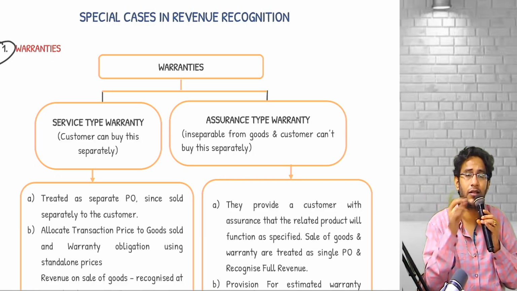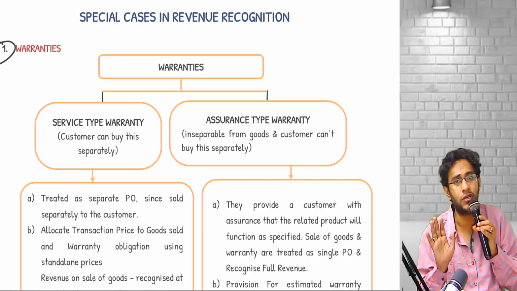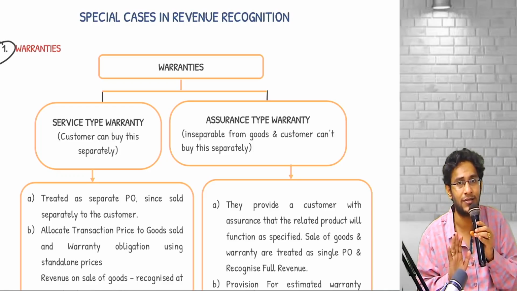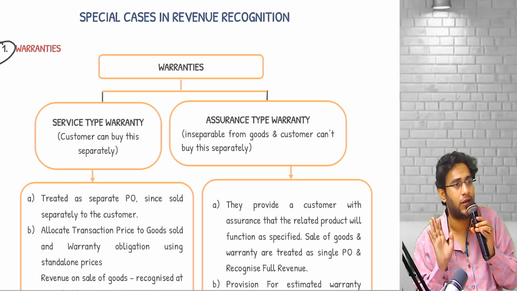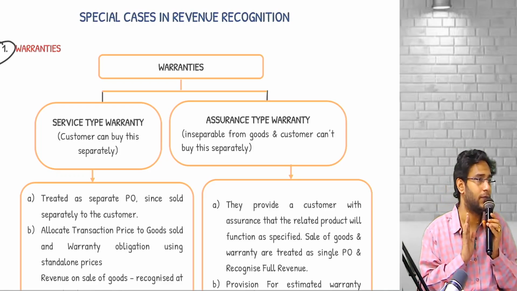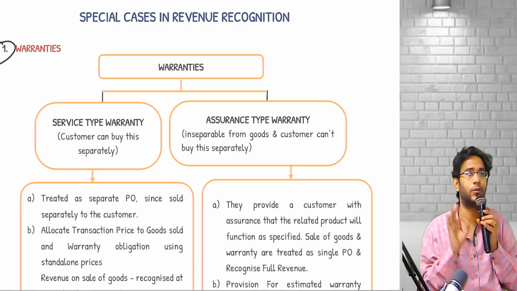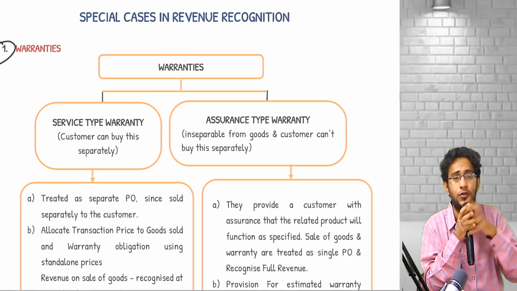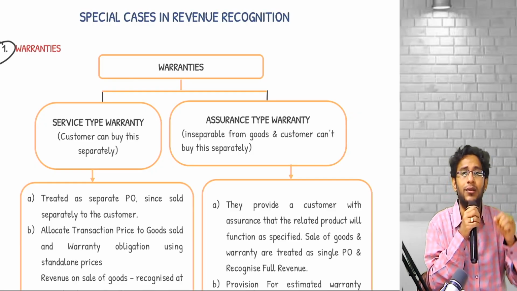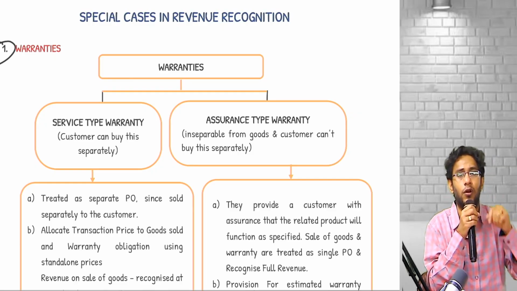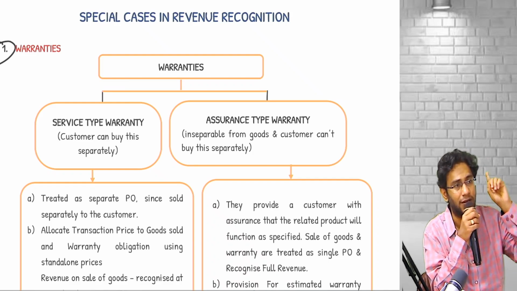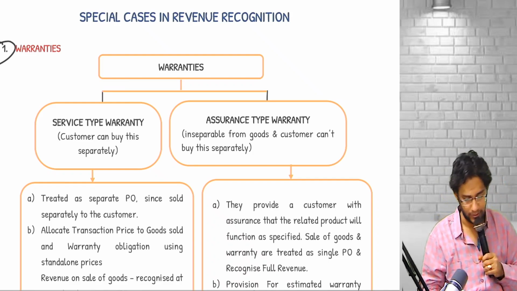For that, correspondingly you have to create a provision for warranty. Whatever provision for warranty is there in Ind AS 37, that is for assurance warranty. A provision you have to do. Clear here? For assurance warranty, revenue is not separately recognized, it is part of sale of goods. So in the year in which goods are sold, the entity has to estimate the overall cost of warranty service and recognize the provision in accordance with Ind AS 37. So this is about warranty.